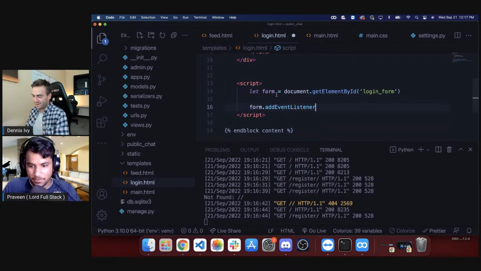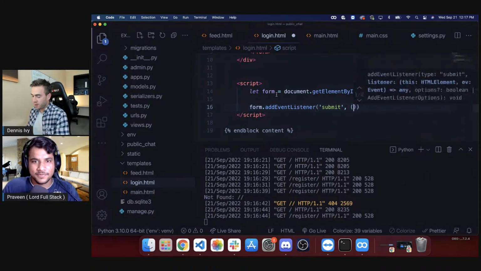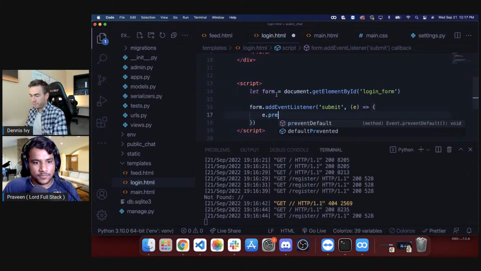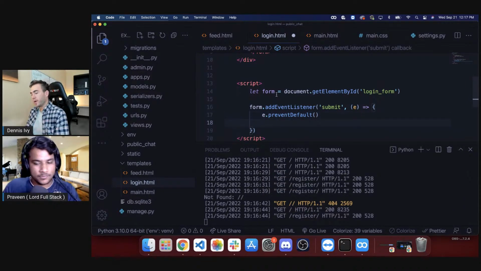form.addEventListener submit. All right, we're almost done with this part. e.preventDefault. Then we're going to do localStorage.setItem, the username is equal to username.